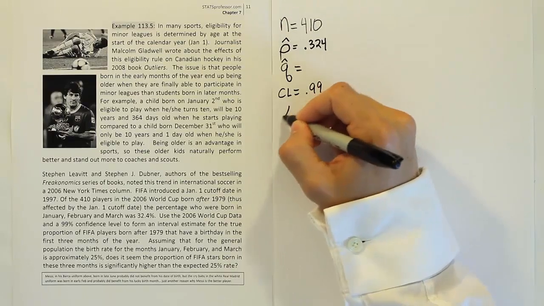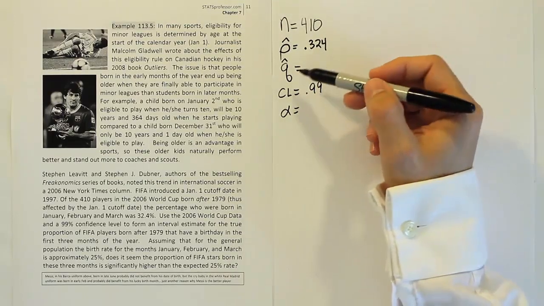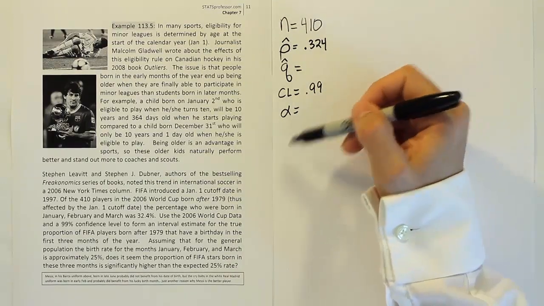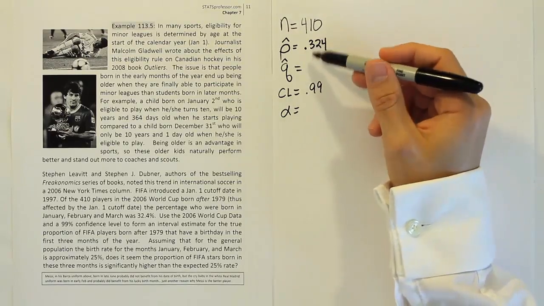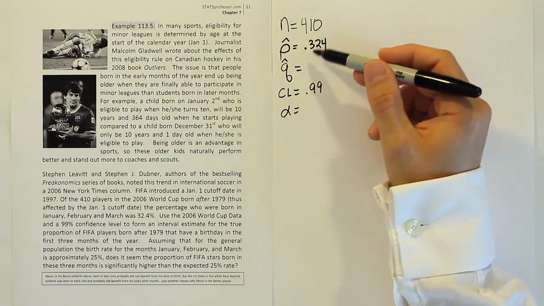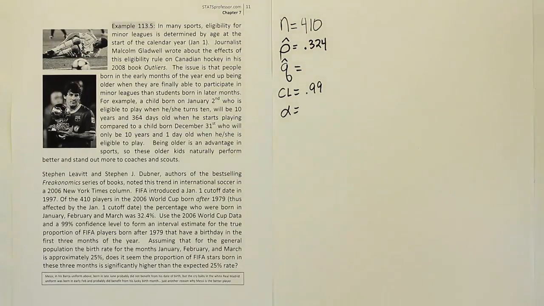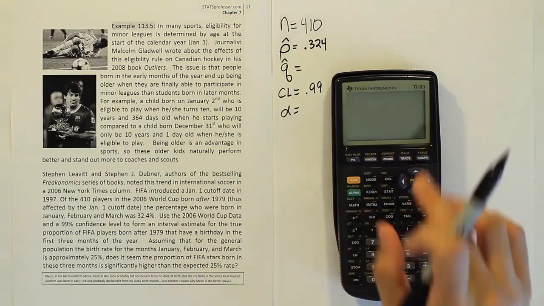And then we can get the remaining two pieces from what was given. So the q-hat, which we don't have, and the alpha, which we don't have in the problem, can be obtained from the two things given. If you remember, q-hat is just the complement of p-hat. So all you have to do is take your calculator and subtract those numbers from 1.